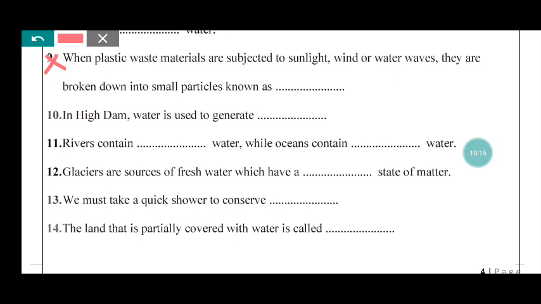Rivers contain fresh water, while oceans contain salt water. 12. Glaciers are sources of fresh water which have a solid state of matter. 13. We must take a quick shower to conserve fresh water. 14. The land that is partially covered with water is called wetland.